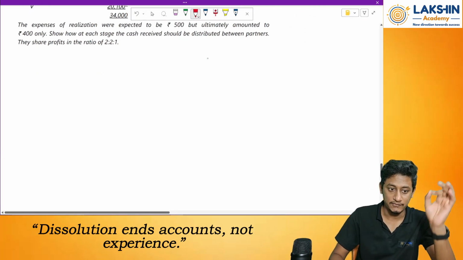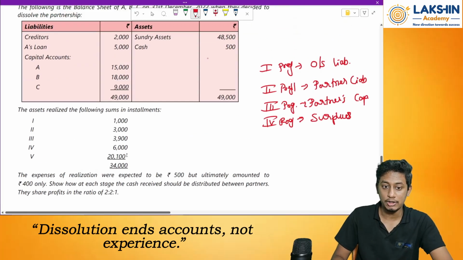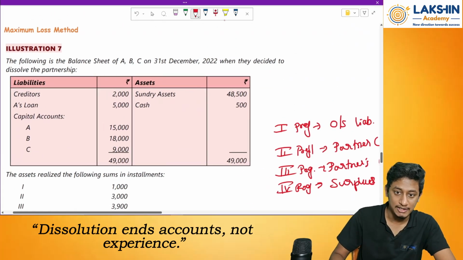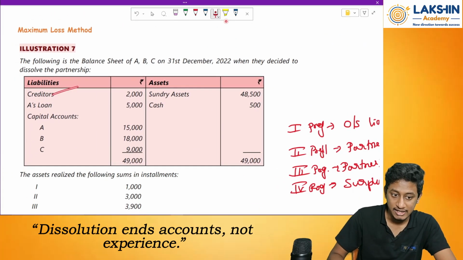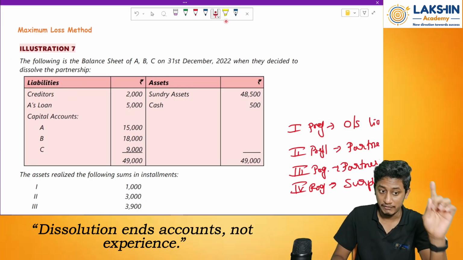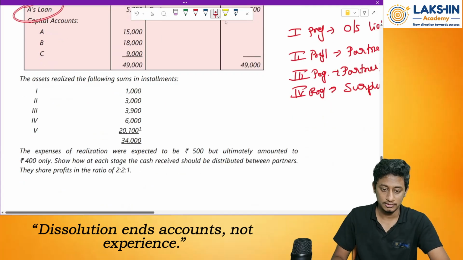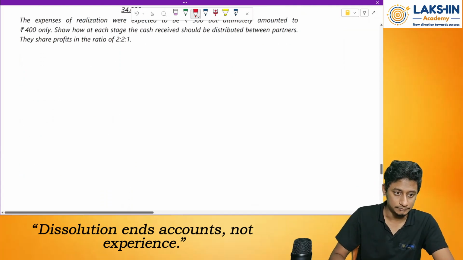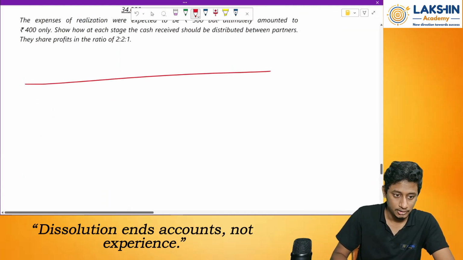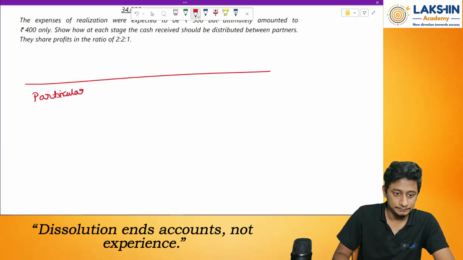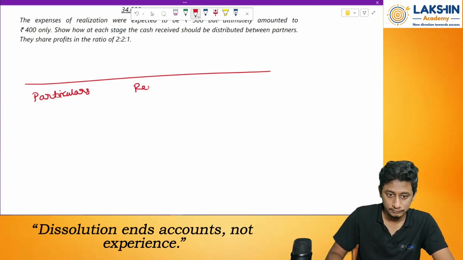So let's start. First of all, let's prepare the format. First priority will be given to what? As per the liabilities, what liabilities do we have? We have creditors, we have A's loan. So first priority will be given to creditors. Second priority will be given to A's loan. Done? So now, particulars, realization, creditors as first priority.